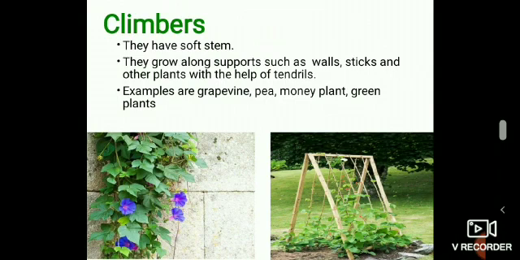Have you seen a plant which is growing along with the sticks on the walls? Yes, they are called climbers. With the help of tendrils, it holds the sticks and walls and grows. Example, grapevine. Grapevine is nothing but grapes.